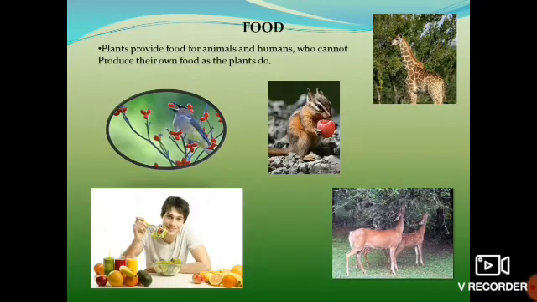Food. The main thing which we get from the plants is the food that we eat. Not only we human beings, all the animals get their food only from the plants. The food which is produced by plants is used up only by the animals.